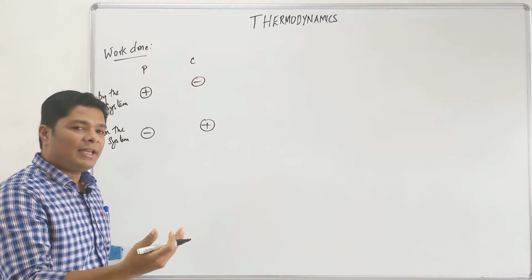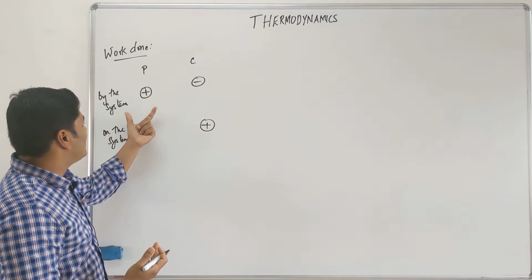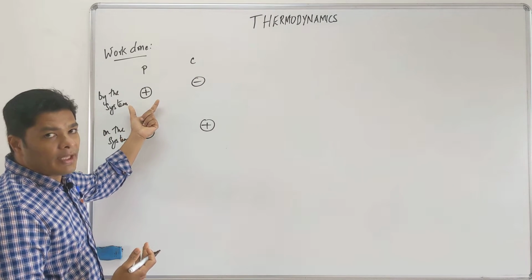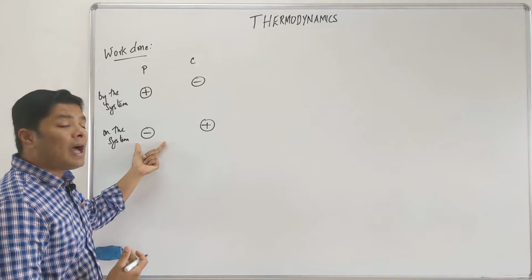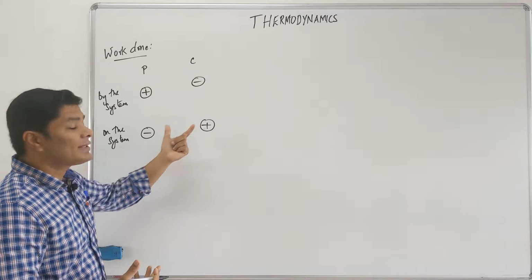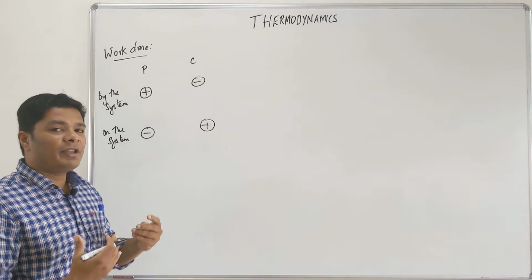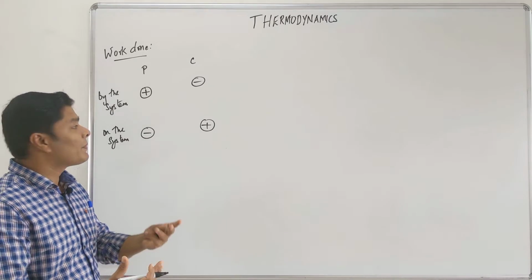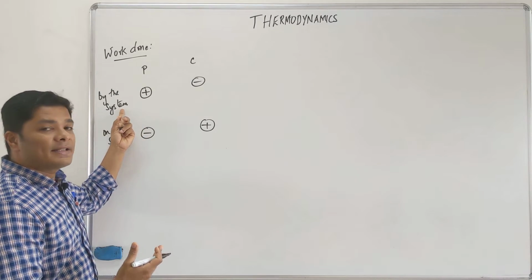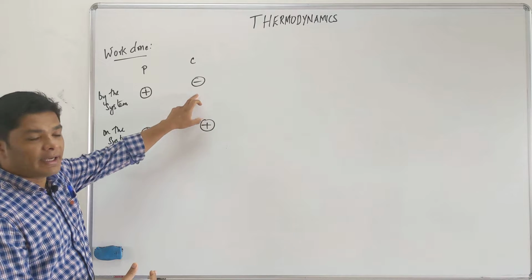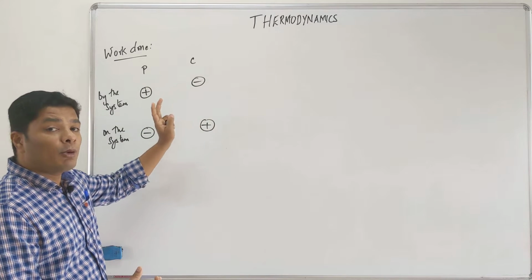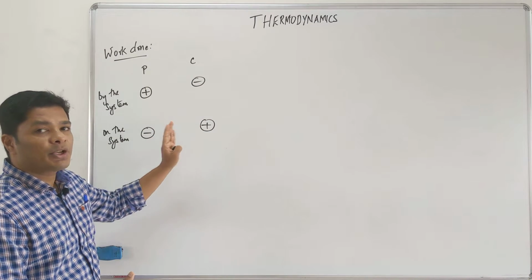Physics sees it differently, like a machine. Is the machine good enough to give me work? If it is good, it is positive. If it is not good, I have to do work, it is negative. Whereas in chemistry, everything wants to go to the lowest energy possible. So by doing work, the system releases energy, exothermic, negative, this is positive. You want to remember both of them are correct in regards to which subject you are dealing with.